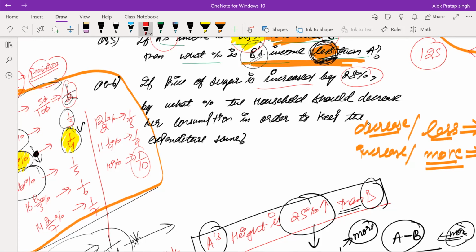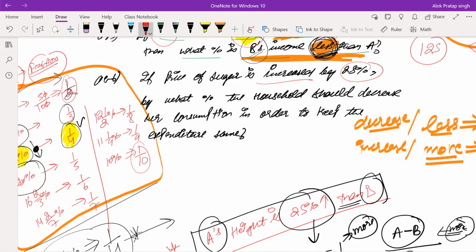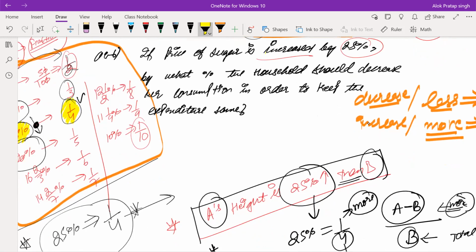By what percent should the household decrease her consumption in order to keep the expenditure same? That means in the first statement it is asking to increase the value, and in the last statement you can see it is saying to decrease the value, right?